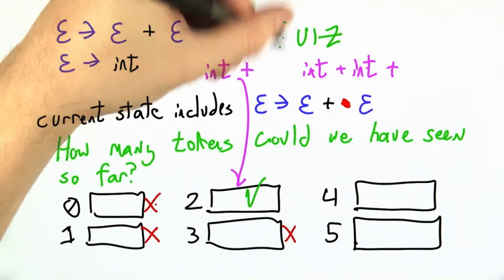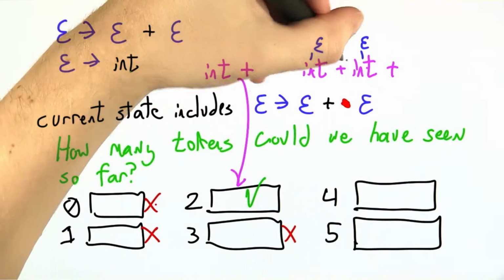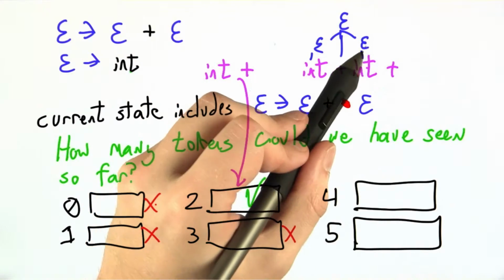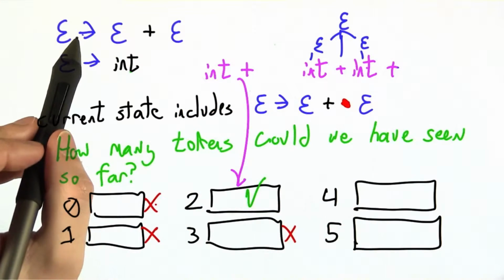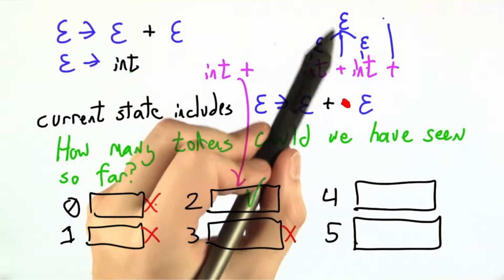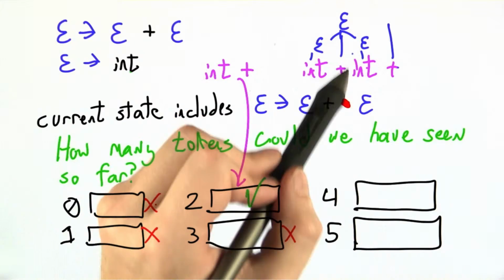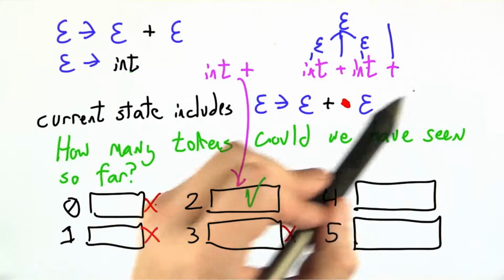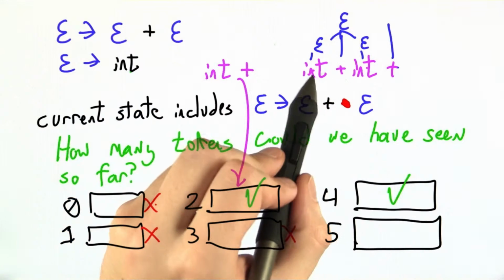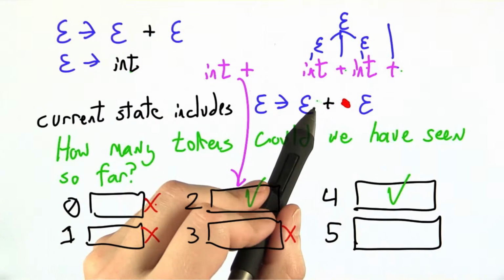Let's make a little room and take a look and see why. E can be rewritten by int. E can be rewritten by int. This plus stays the same. So the 3 of these together, E plus E, are themselves 1 more E. So conceptually, from the parser's point of view, what we've seen so far is an E and a plus, assuming we've done all these rewrites over here on the left, and we're looking for a little more input. So in fact, we could have seen 4 input tokens, int plus, and been in this parsing state.